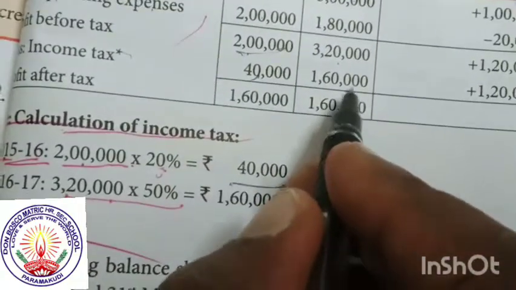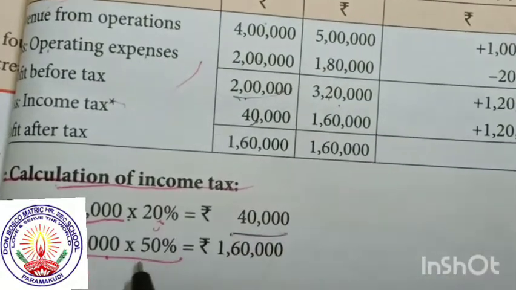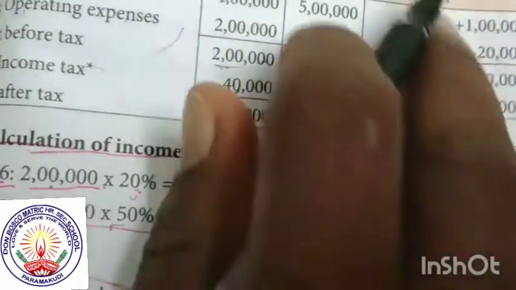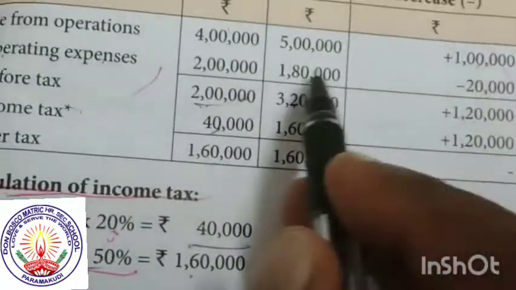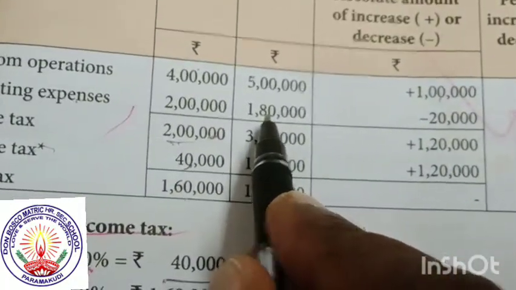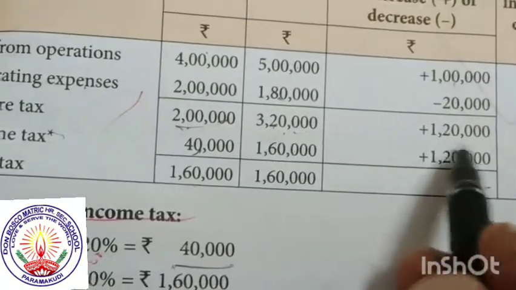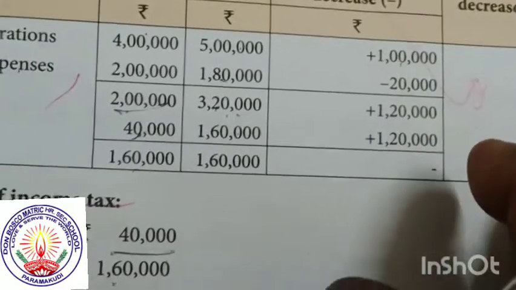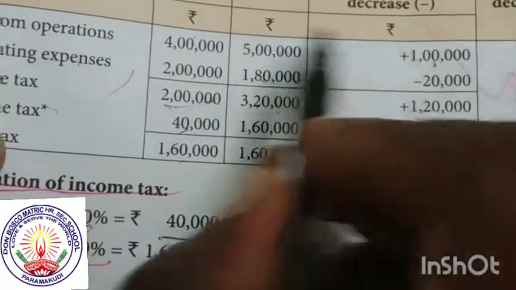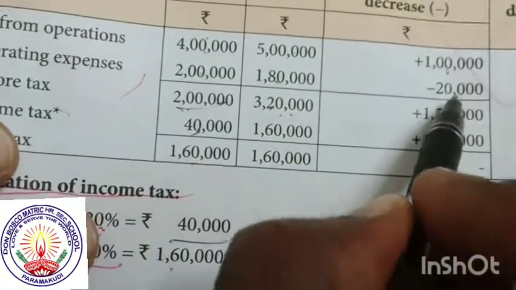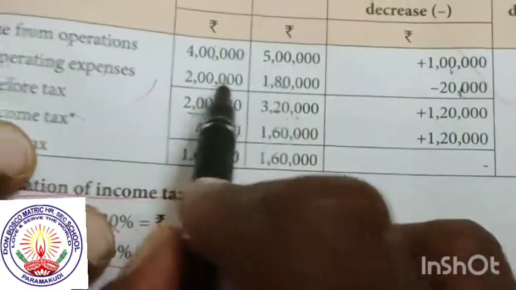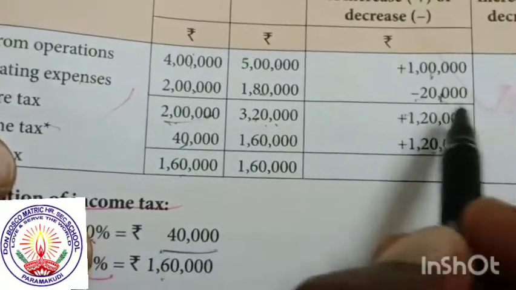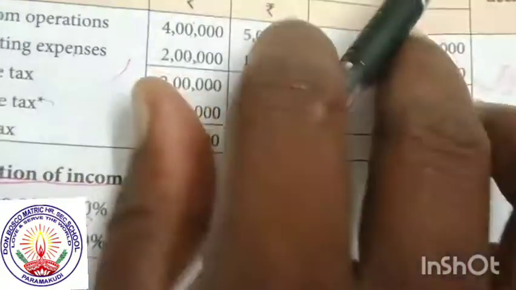For the second year it is the same: 3,20,000 at 50% gives 1,60,000. The value is automatically less. It is the same: increase plus, decrease minus 20,000, and increase plus 1,20,000. This is the same concept. You also already know how to calculate percentage: 1 lakh divided by 4 lakh into 100, 20,000 divided by 2 lakhs into 100. Take the plus or minus directly. Lastly, you compare using the same concept.